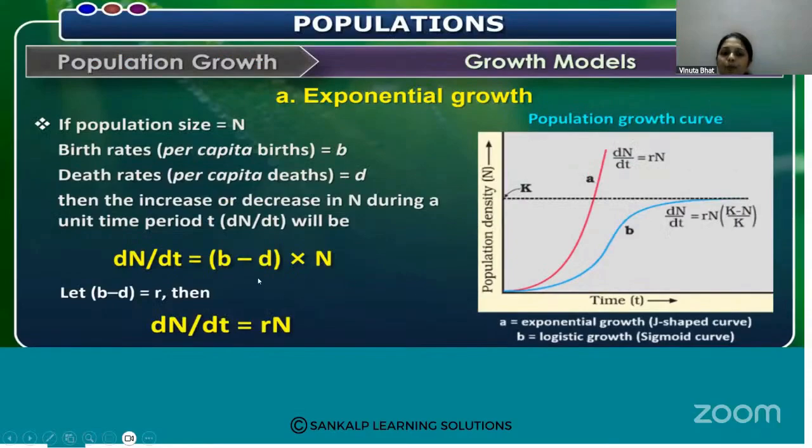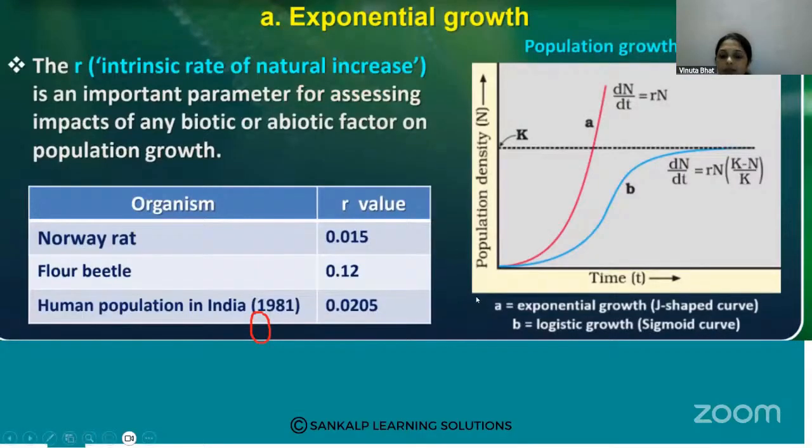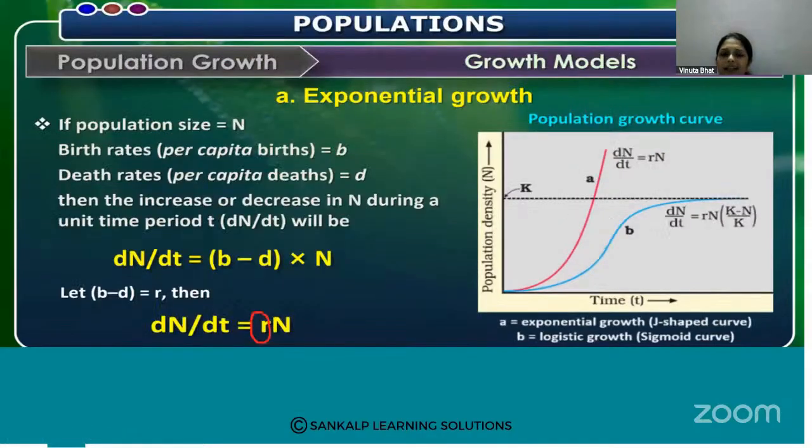So birth minus death means that is the natural rate of increase. That is called r, intrinsic rate of natural increase. Birth minus death, that shows the r.